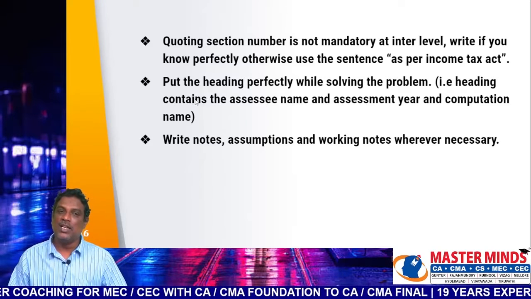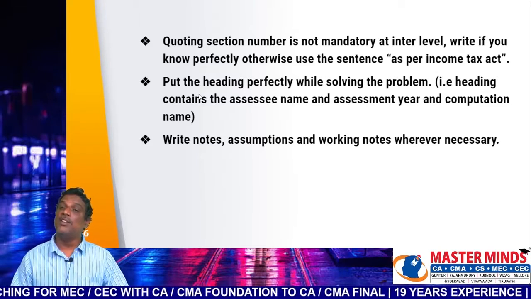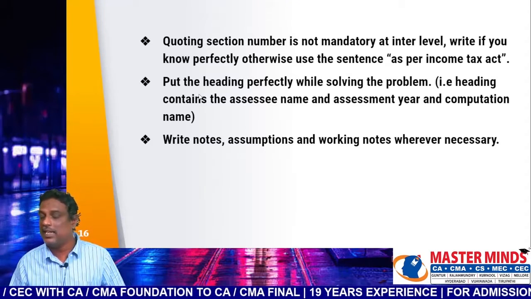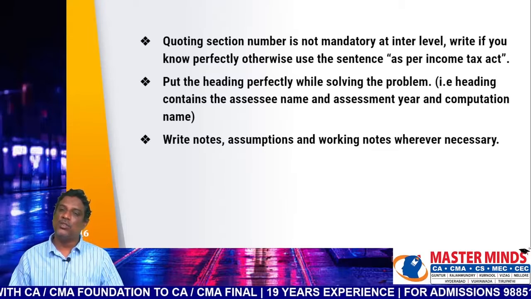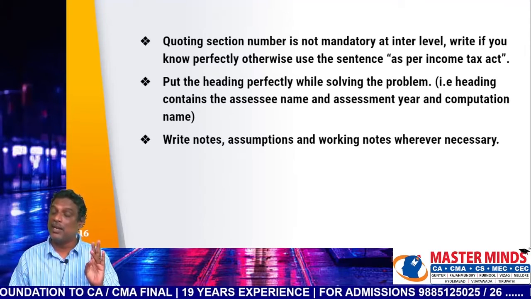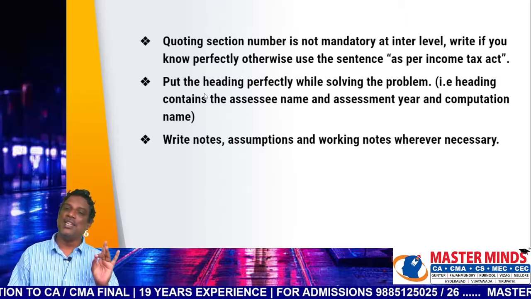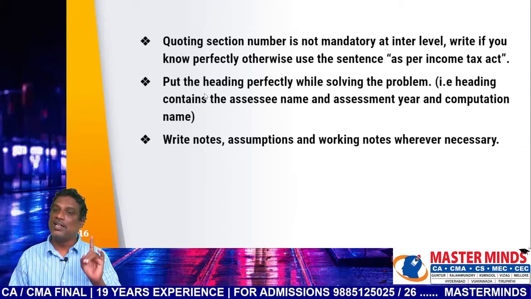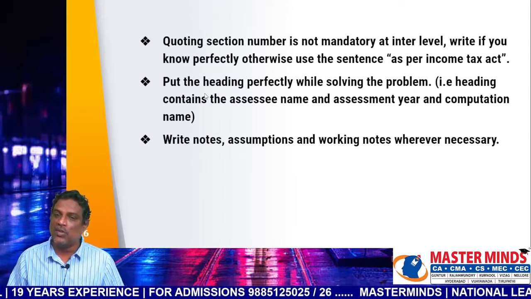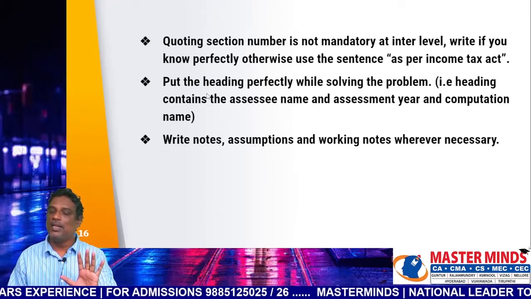Next, while solving the problems, put the heading perfectly. The heading contains the assessee name, the computation name, and the assessment year compulsorily.